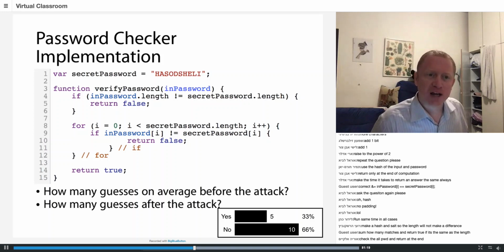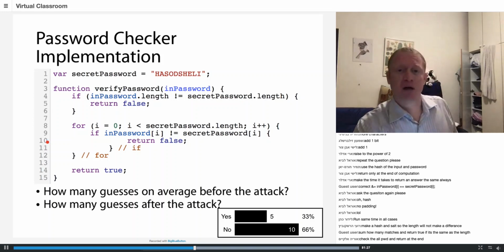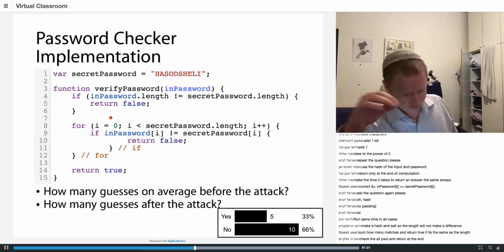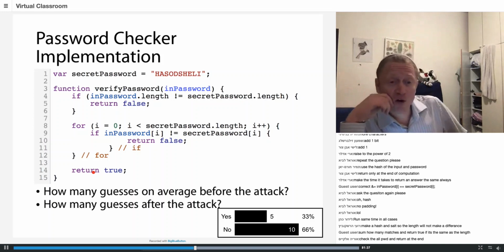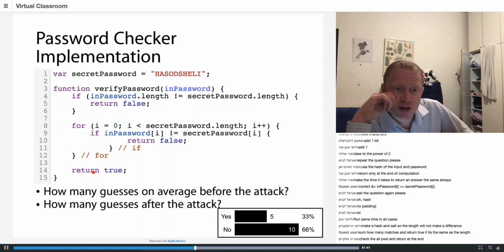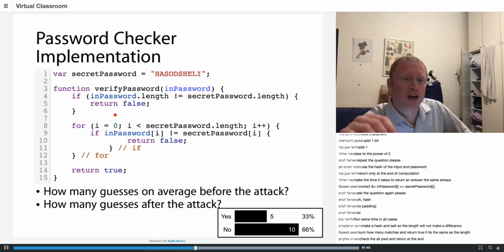So Lishai is suggesting to return only at the end of computation. So instead, in line 5, maybe I will say result is equal to false. And in line 10, I will say result is equal to false. And then I will have return result. Okay. Oh, yeah, I think you're suggesting the same thing. Checking the entire password and returning at the end. So going over all the characters of the password.